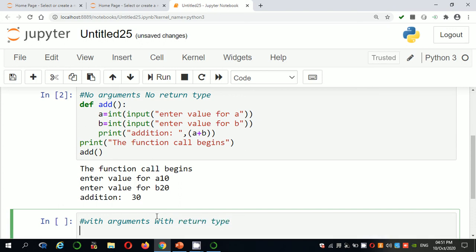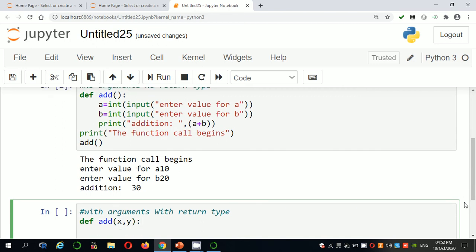Similarly you can take arguments and you can return some value. So similarly def, the first keyword to define a function is def. After def you have to write the name of the function and parameters. How many parameters do we need to add two numbers? Two values. One is x and second one is y. Give colon. Next, simply you are returning x plus y. The definition is you are taking arguments externally and returning some value.